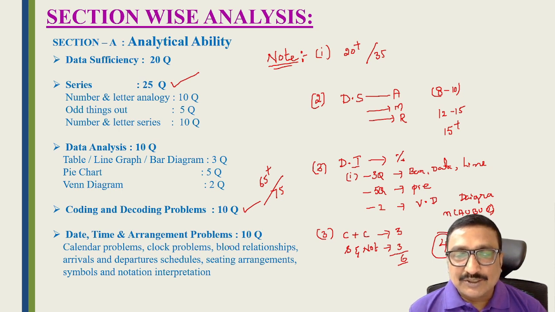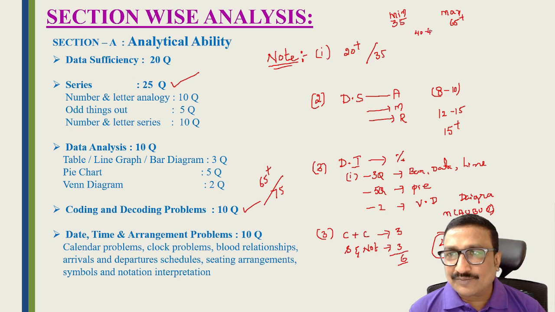Okay, now friends, so this is the reasoning part. Most of the students, what is the minimum score? The minimum score they are getting is 35. This is the least score from all the students. The maximum score is 65 plus, and the average score is around 40 to 45.